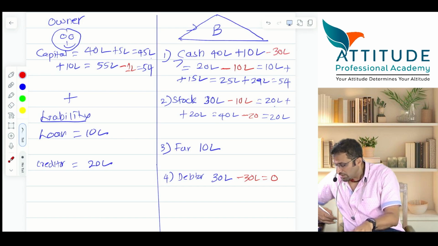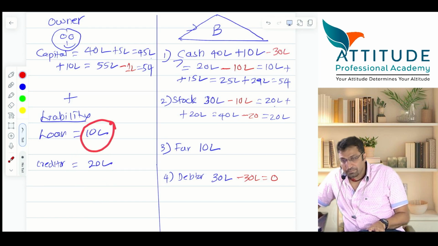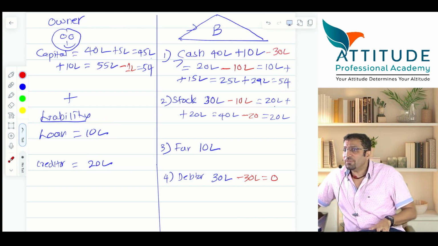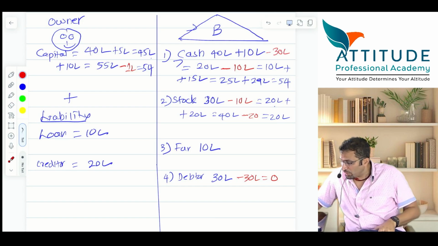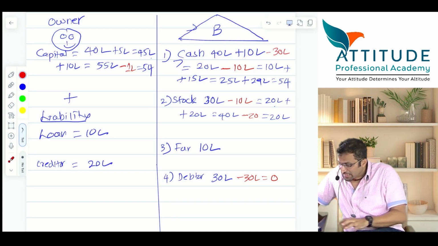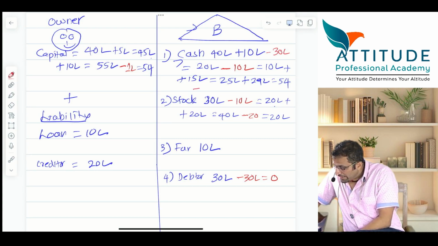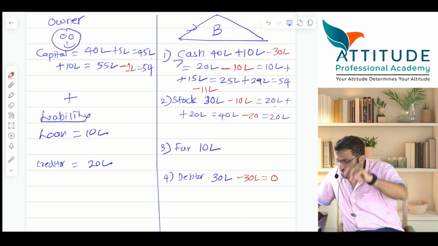Clear? Okay. Loan and creditors have to be repaid. Yes or no? Answer this. You are paying a loan. You have cash of 54. You pay this loan of 10 lakhs along with interest of 1 lakh. Now tell me the effect. First, account for loan repaid 10 lakhs. Yes, tell me. How much will cash reduce? Okay, minus 11 including interest. Right, including interest. How much will loan reduce?